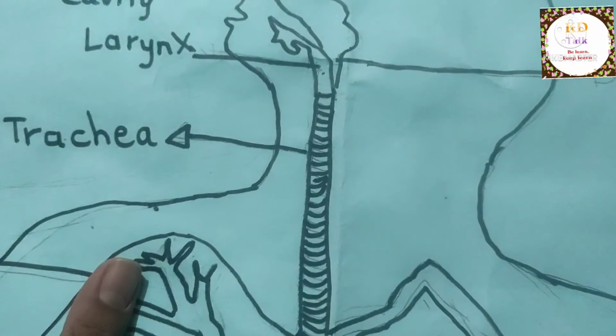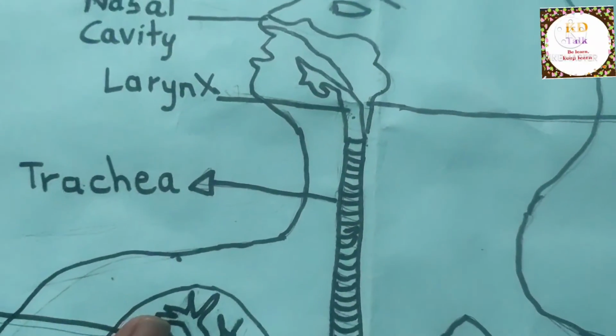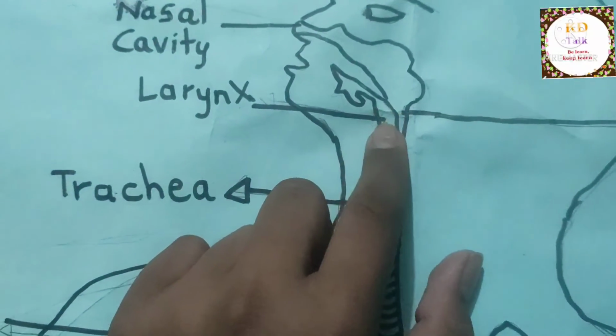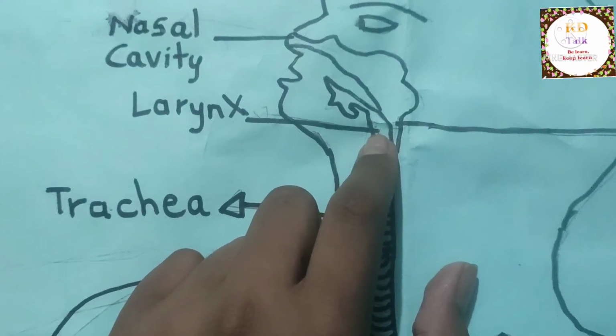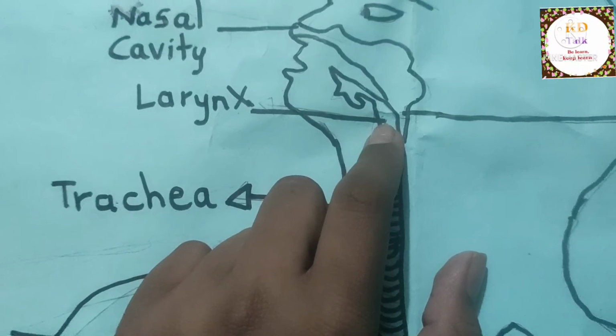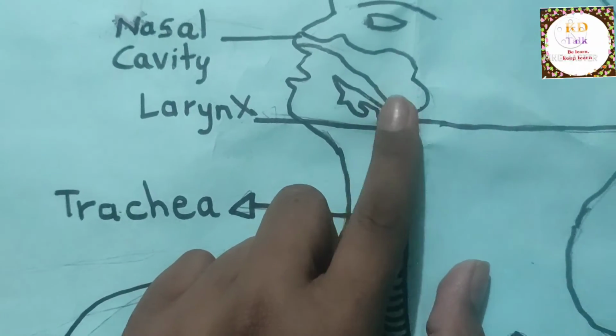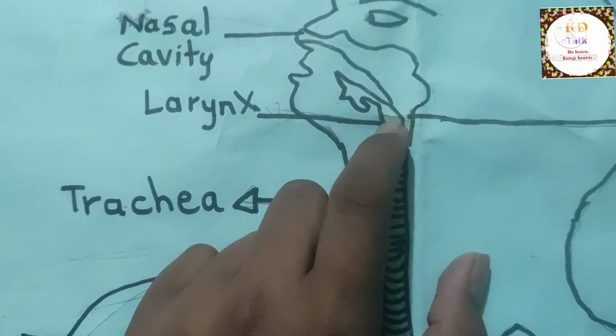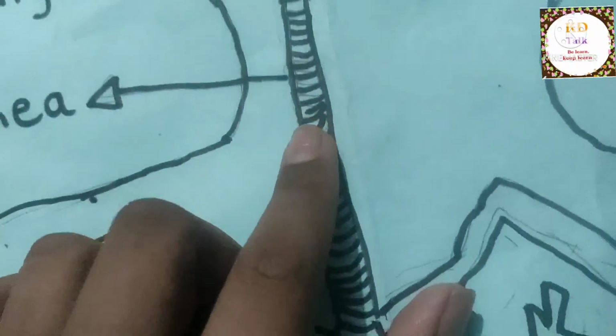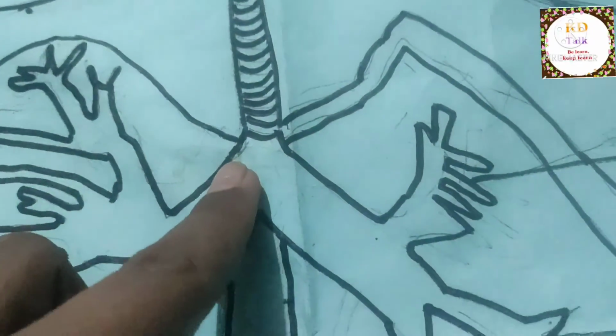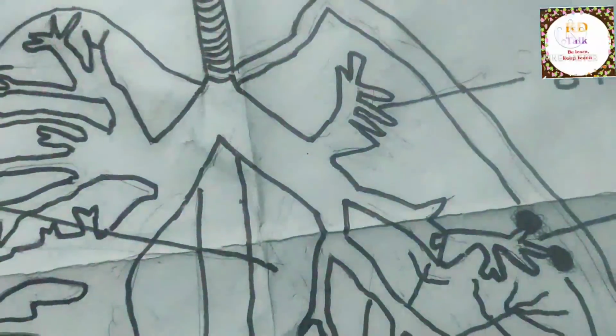The windpipe is present in front of the food pipe. This will be the food pipe, and this will be the windpipe. The first part of this windpipe will be attached to the first lung, and the second part to the second lung, and the lungs are made of compartments of alveoli.